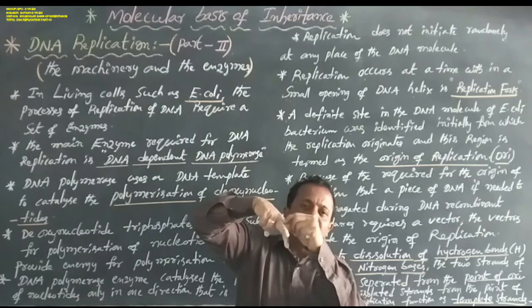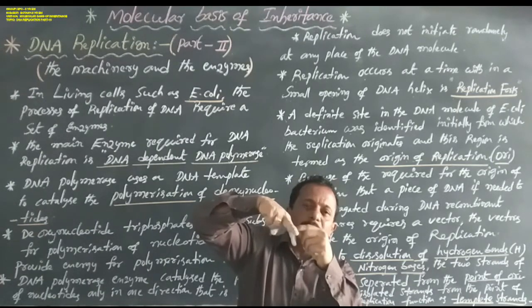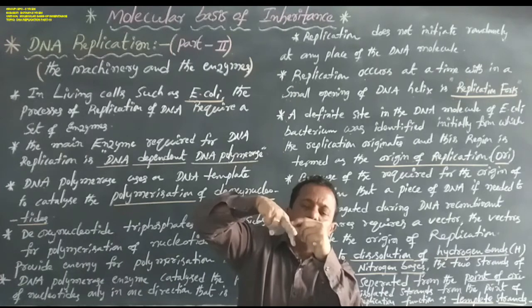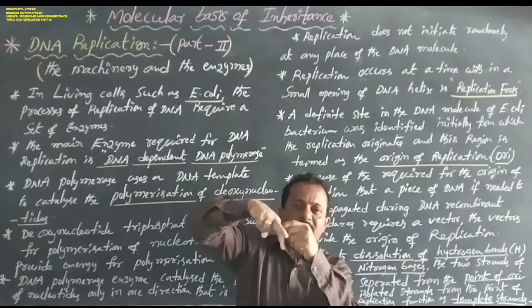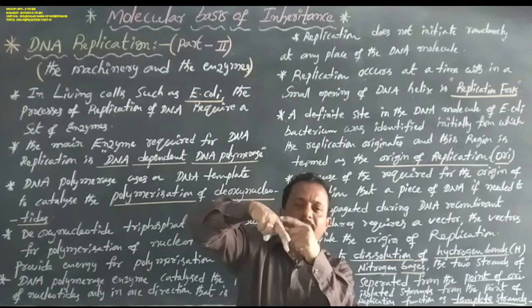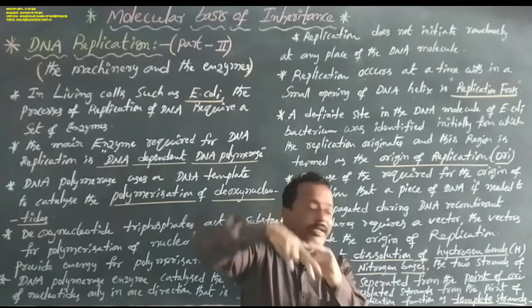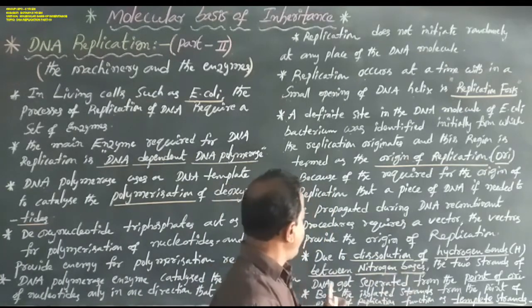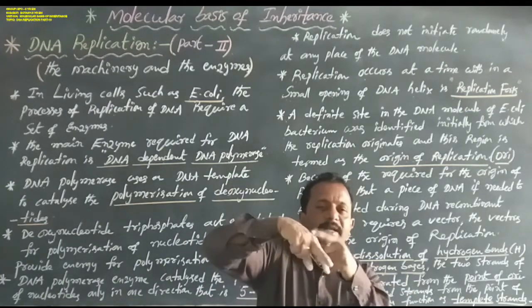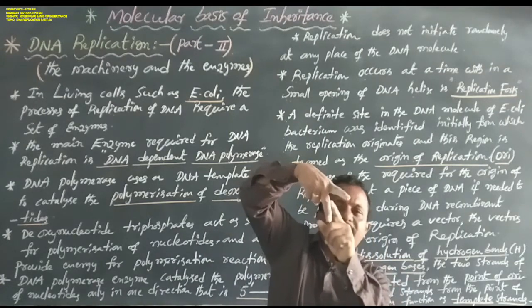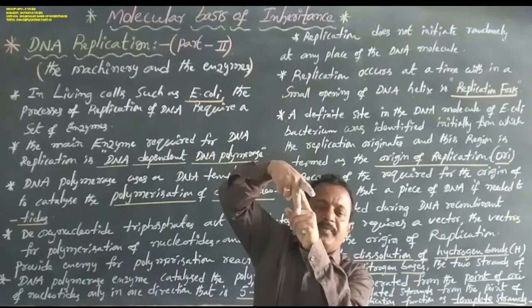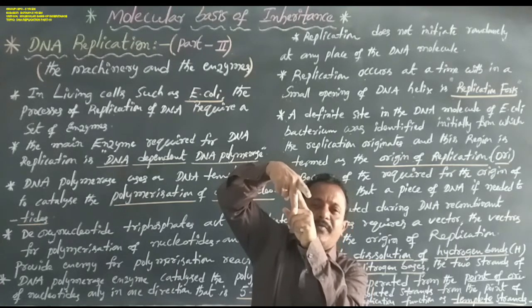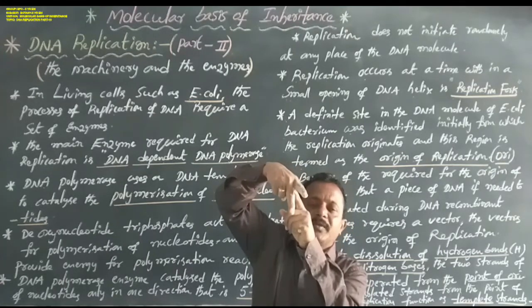The double helical DNA gets separated because of the weakening of hydrogen bonds between the nitrogen bases, and then the two strands get separated. Dear students, first one replication fork is formed. This replication fork is the symbol of the origin of replication, or Ori.